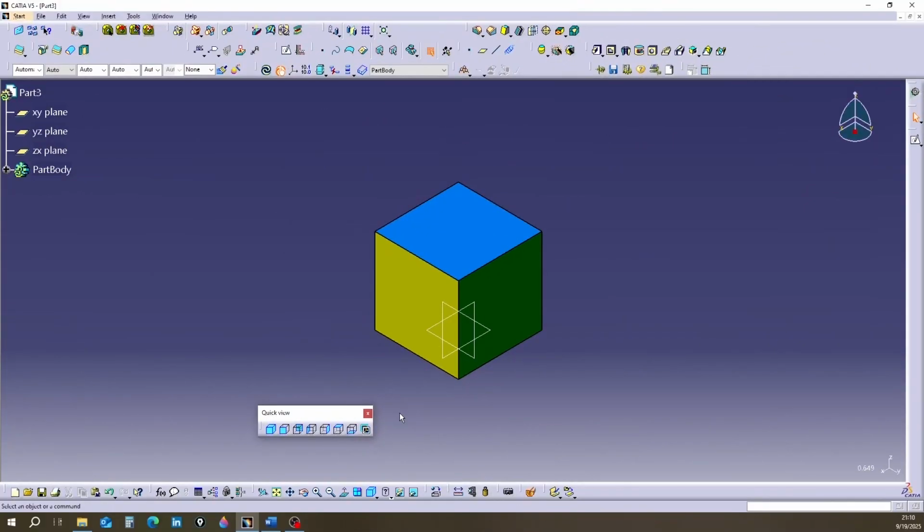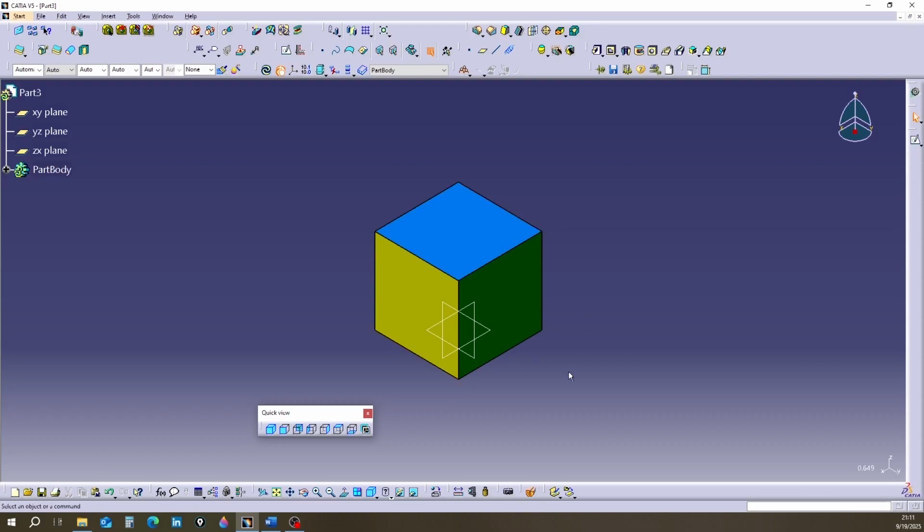Hello everyone. Today we'll continue by looking at the quick view toolbar. Please note that this is a general toolbar. It's useful when we have a 3D object. With the tools on this toolbar, we can see 3D objects from different directions.